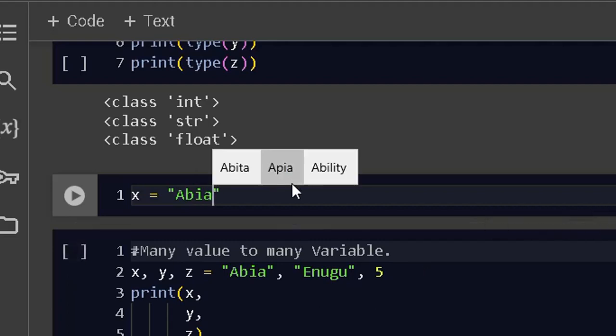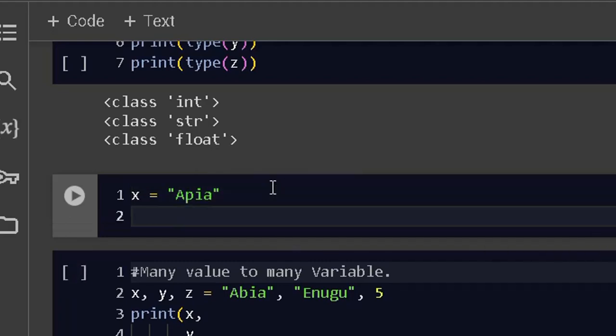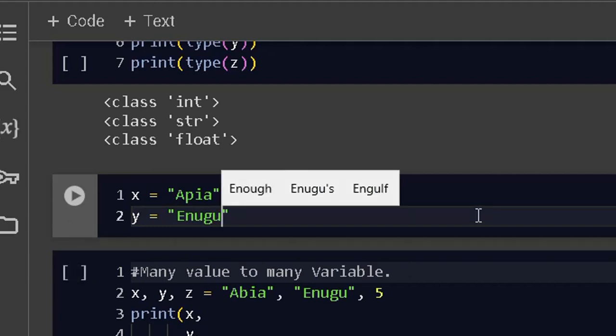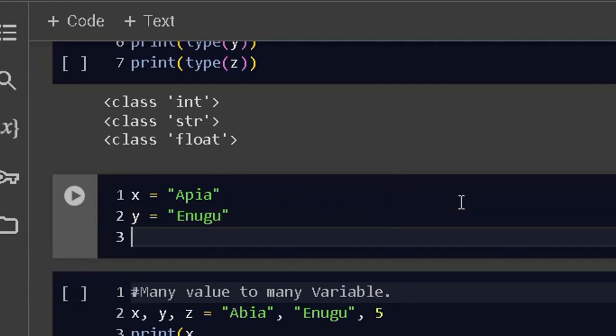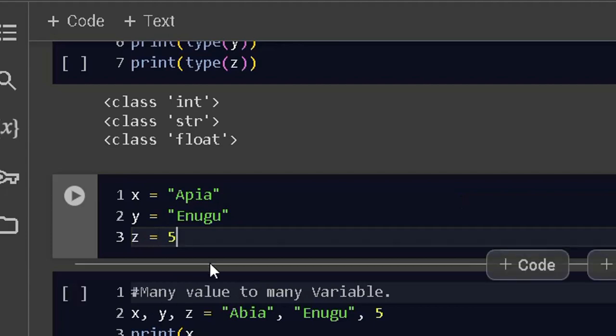Then I go down again and press enter, and I say y is equal to, and I will say Enugu. Then I will now go to the end of it and say that z, or z is equal to 5. Now this is how this code would have been.